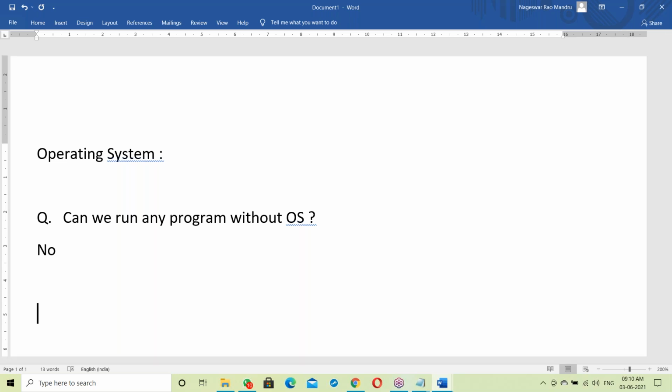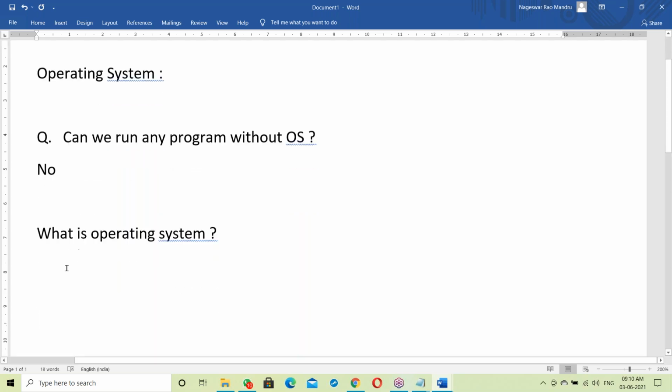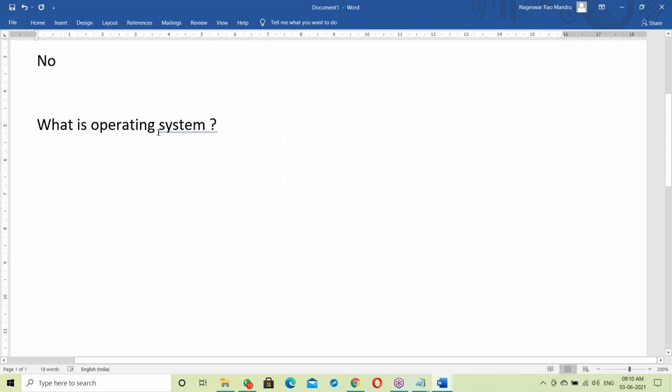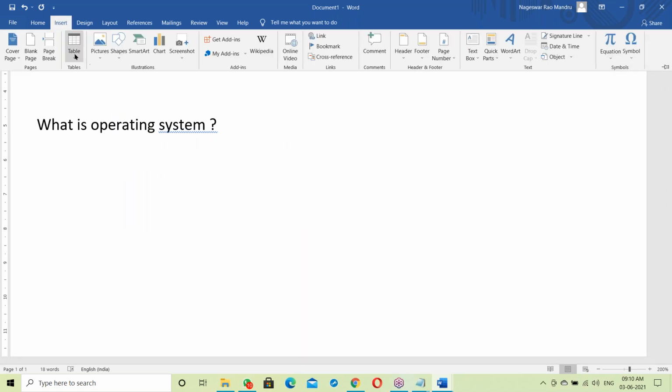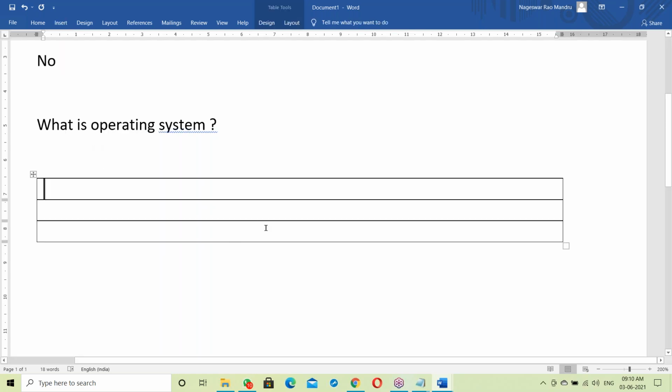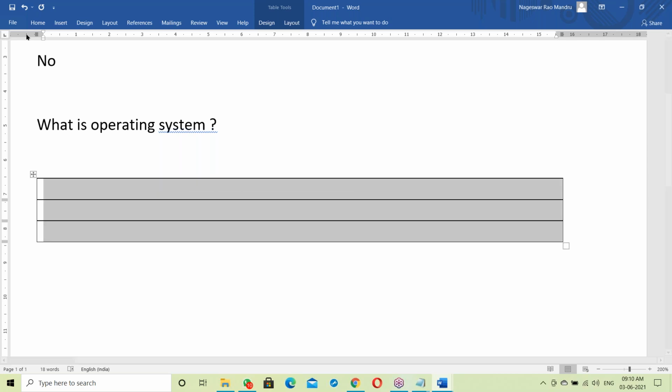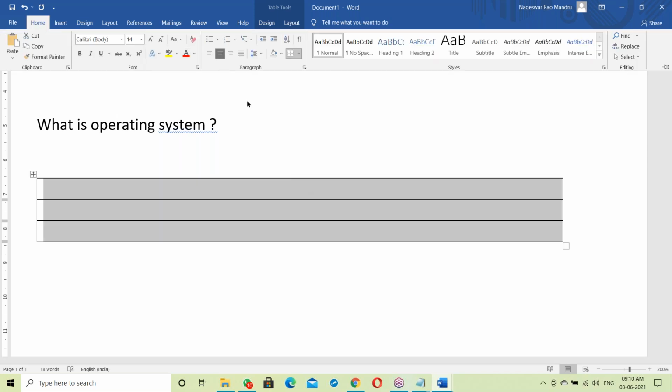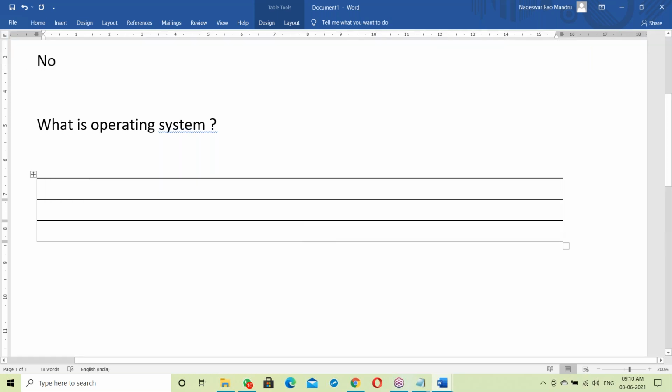Exactly, what is OS? What is an operating system? Let us see about this. Suppose you purchase a laptop.